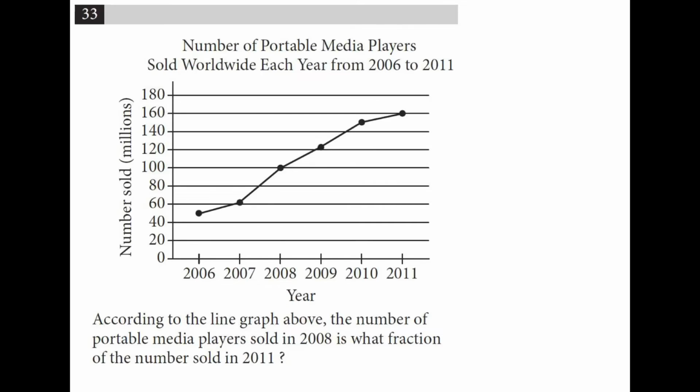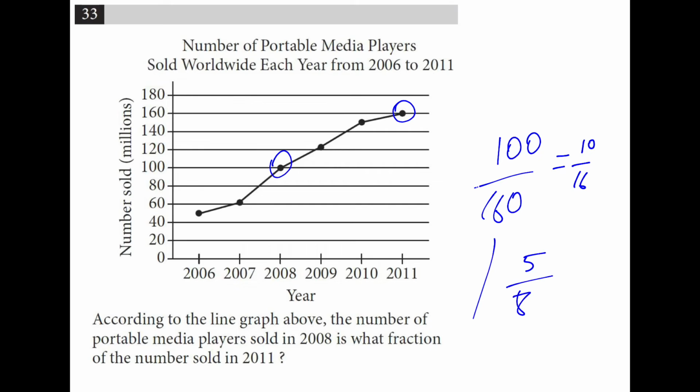According to the line graph above, the number of portable media players sold in 2008, which is 100, is what fraction of the number sold in 2011, which is 160. So 100 out of 160. This reduces to 10 over 16, which reduces to 5 over 8.